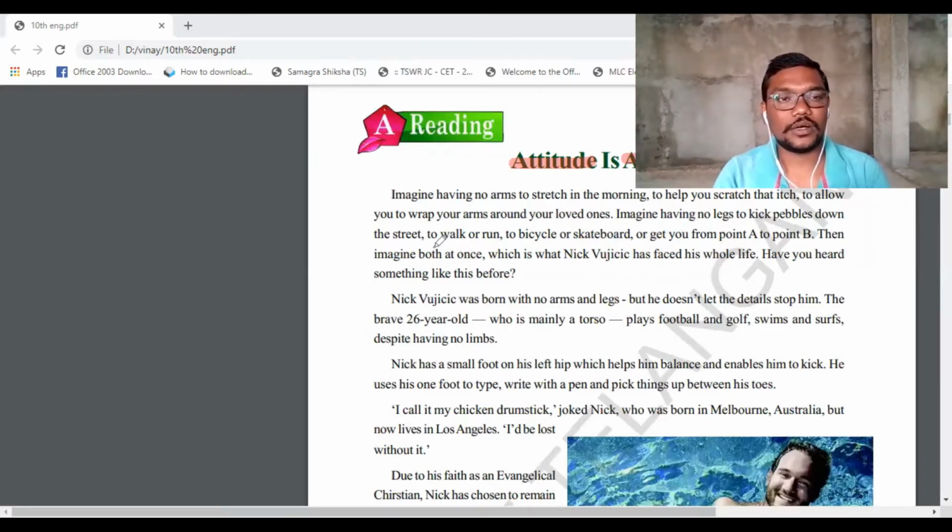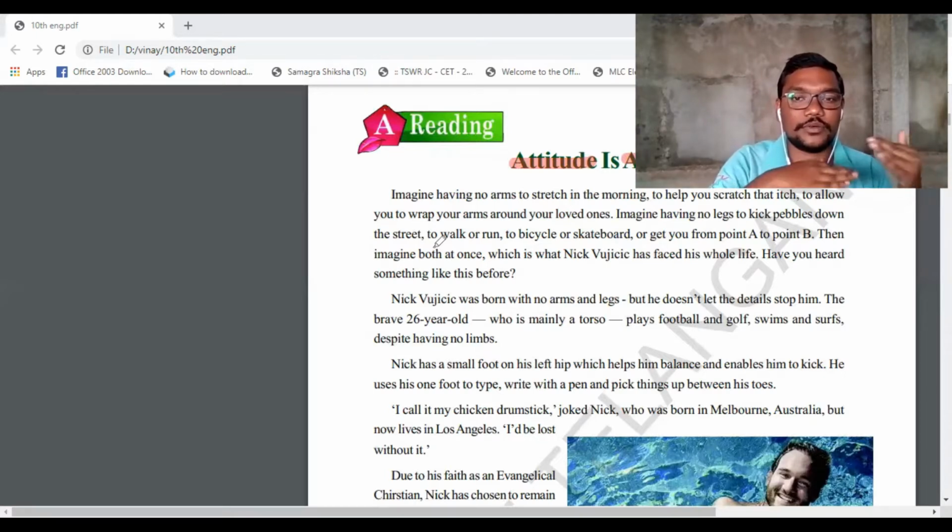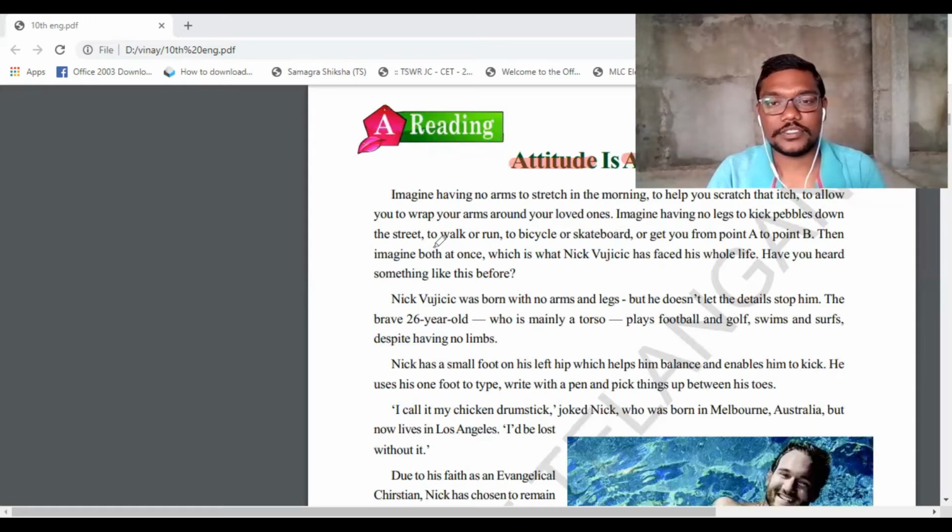Next, to walk or run. So without legs, how can you walk? You want to run, but if you do not have legs, how are you going to run? To bicycle. So if you want to ride a bicycle and you do not have legs, what is your position? Next, or skateboard. Skateboard means, you know, the board on which they travel, isn't it? That is called a skateboard, and you do not have any legs to move on that. So what is your position?